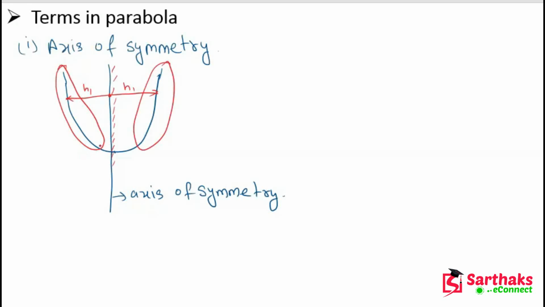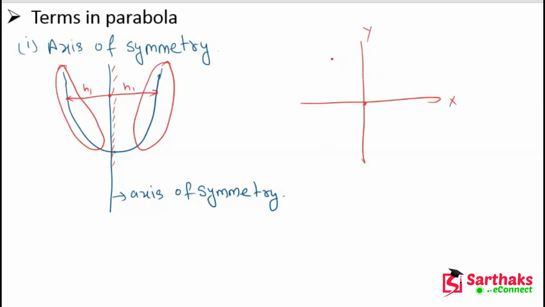The axis of symmetry may be parallel to the y-axis, or it may be the y-axis. Let's suppose this is our coordinate plane, because all graphs are plotted in the coordinate plane as a reference, and in the coordinate plane there are the x-axis, the y-axis, and the origin.